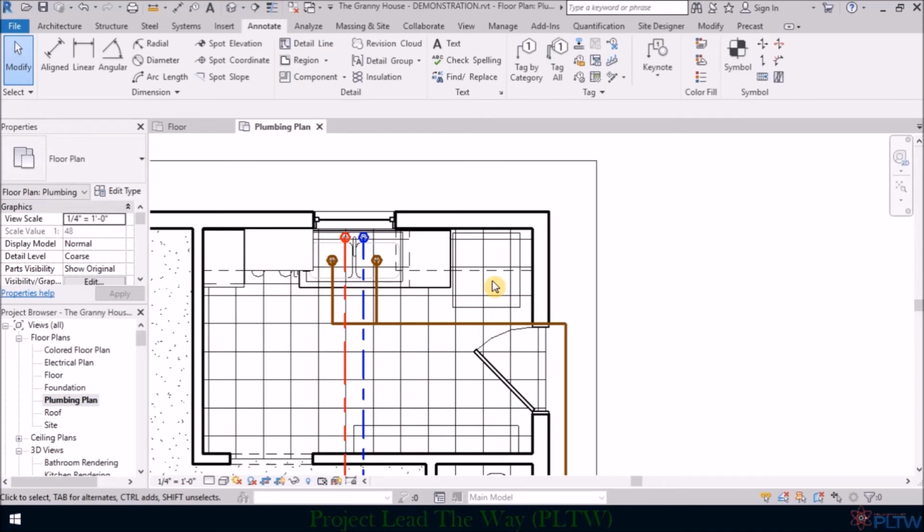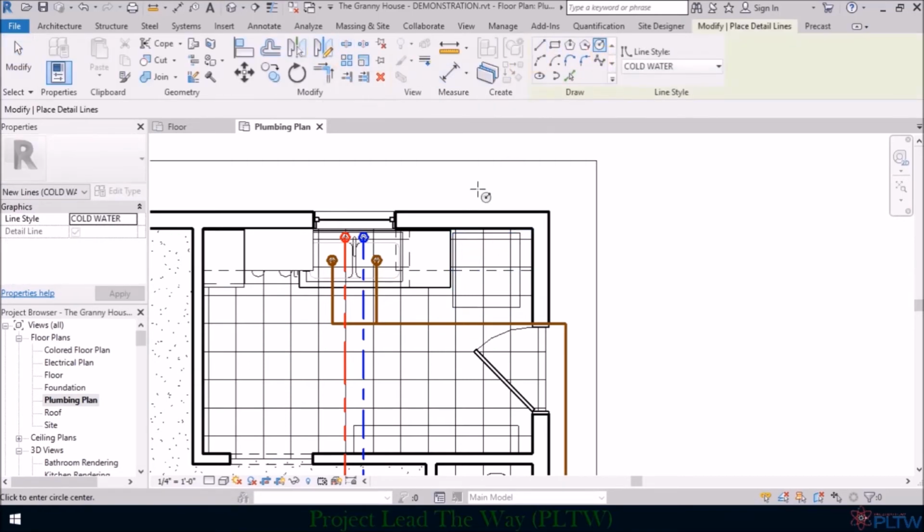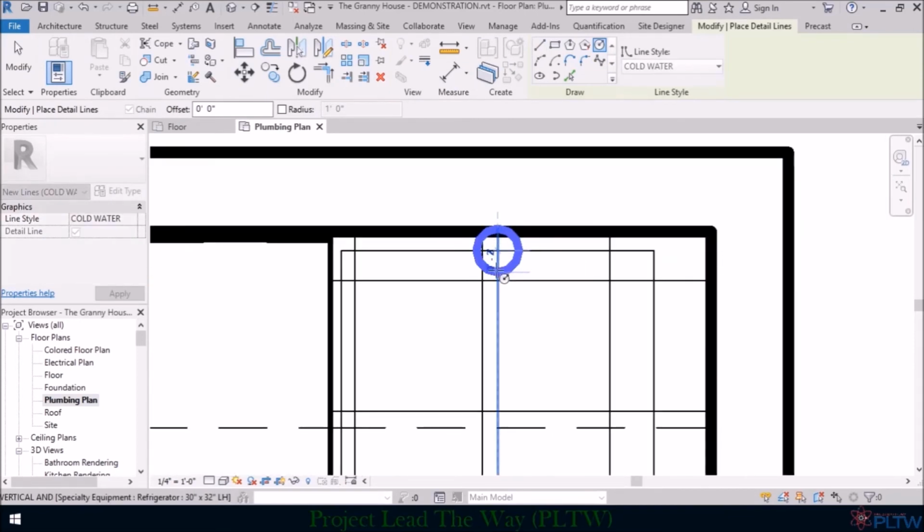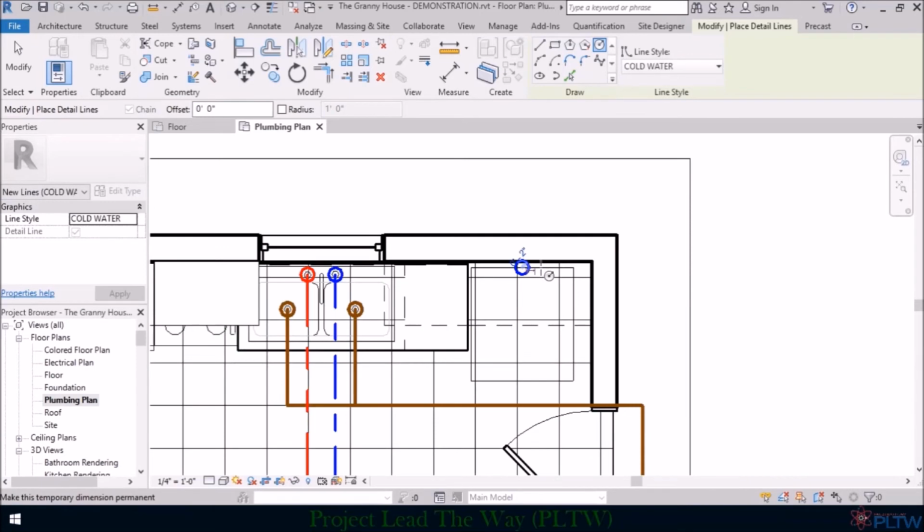So one thing we did not do is put a circle for the blue line. So the plumber needs to know that when they're running water lines, they need a supply line run to this general location. So we're going to go back to detail line. We're going to go back to circle. We're going to place a 2-inch circle somewhere on the back of the refrigerator, so we can tell the plumber we want to run a water line there.